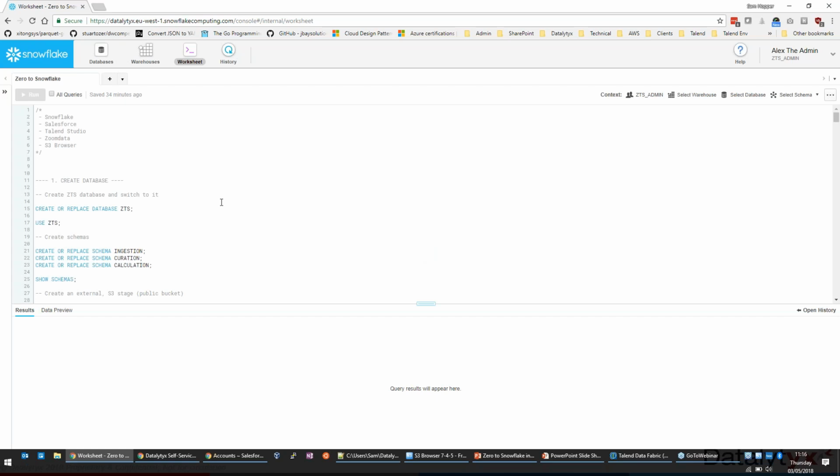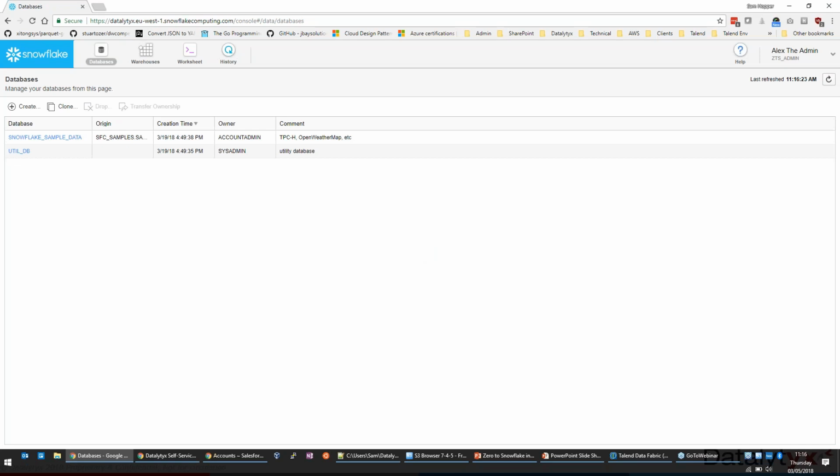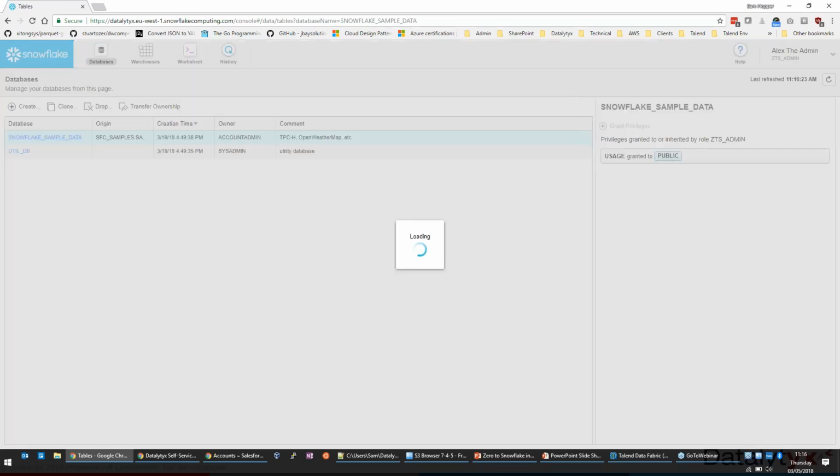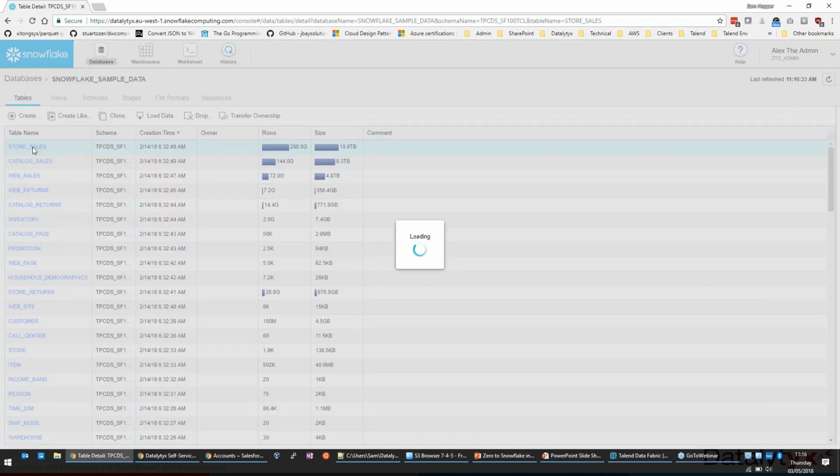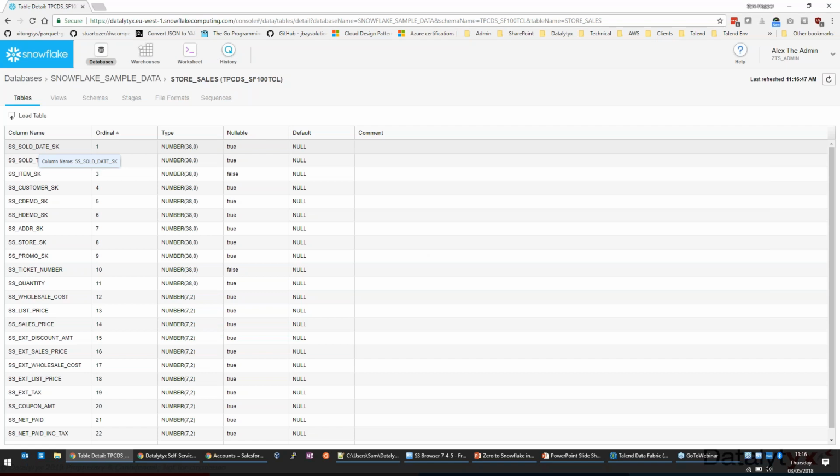There's not much in here at the moment, but you'll see along the top we've got these 4 buttons. Start with databases. Databases gives us the list of the high-level database objects that we've got, and if we go into any given database, we can then go into the tables, the views, schemas, stages, and so on. Within each one, we can see which tables, which size of data, how many rows there are. We can even go down into the structure. So there's quite a lot we can do interactively within this UI to browse the actual database objects we've got and start to see storage sizes and that kind of thing.